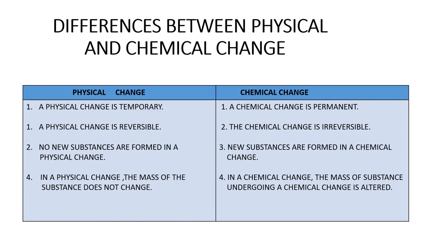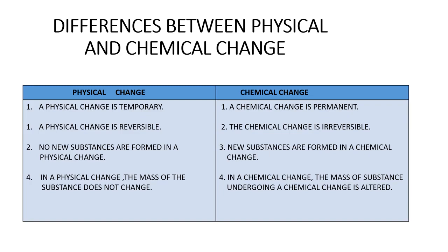Students, now we will discuss the differences between physical and chemical change. I have shown a table for your convenience. A physical change is temporary while a chemical change is permanent. A physical change is reversible, but the chemical change is irreversible.